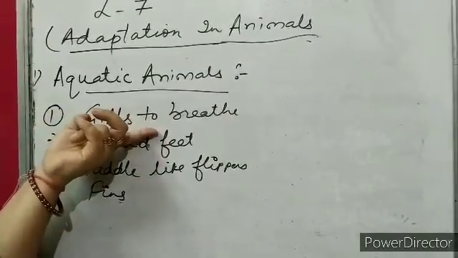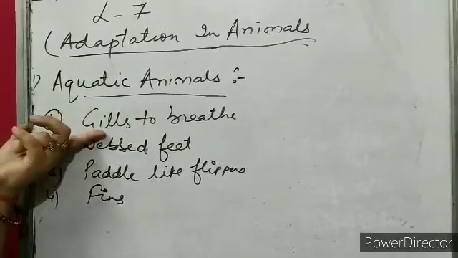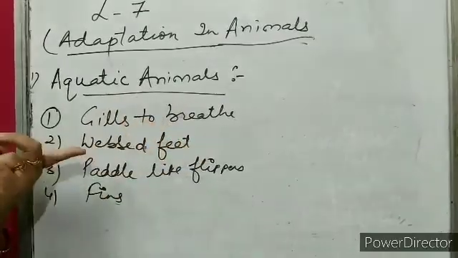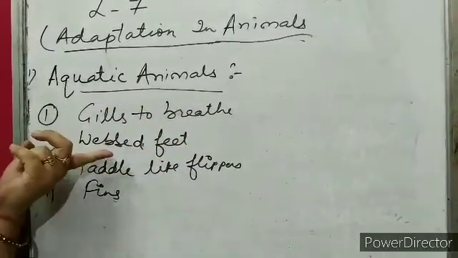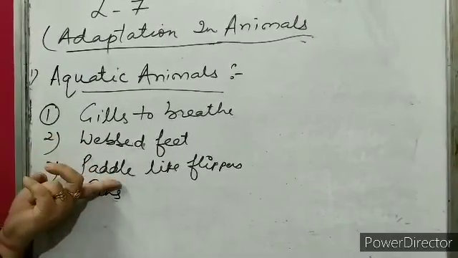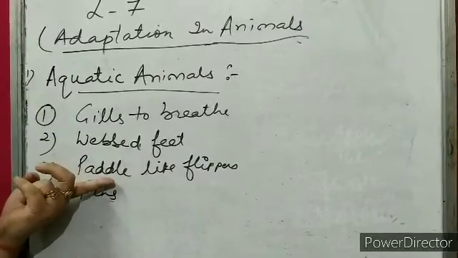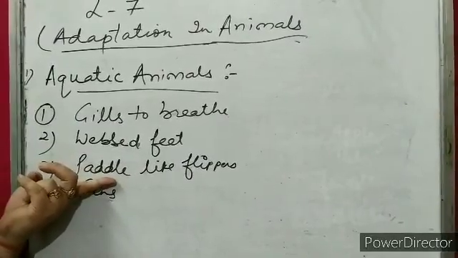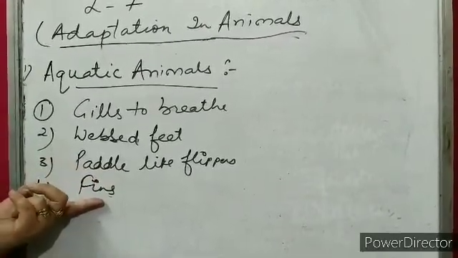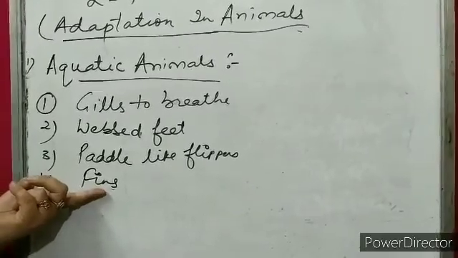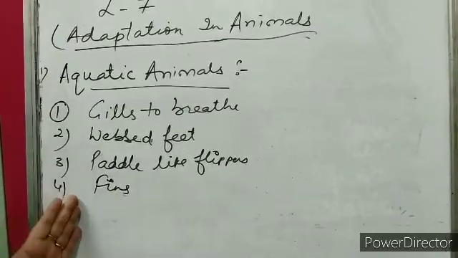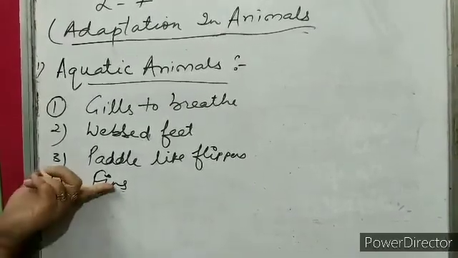Dolphins and whales have lungs that help them breathe, but fish have gills. They have webbed feet like a duck, which help them swim in water. Turtles have paddle-like flippers that help them move in water, and fish have fins that help them swim. So these are the features that help aquatic animals live in water.